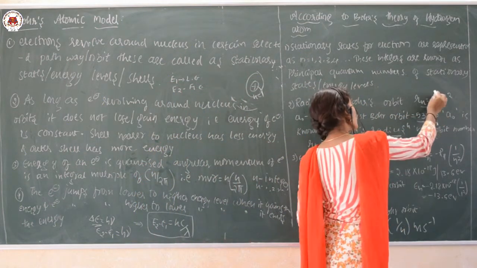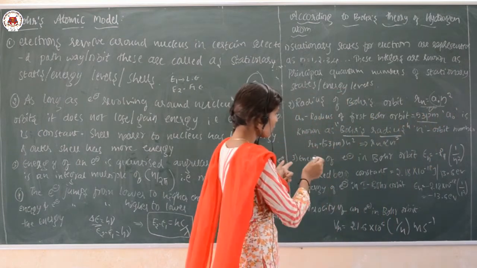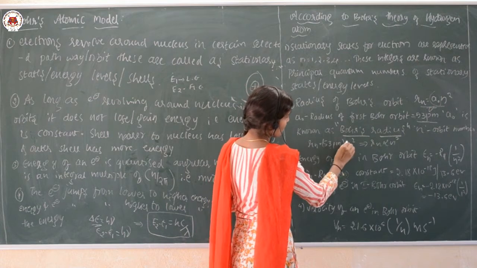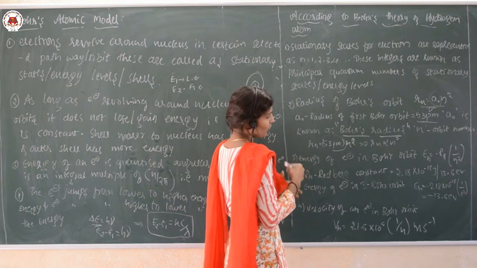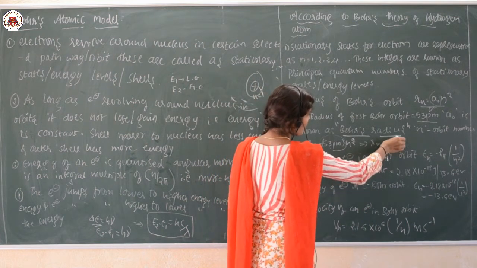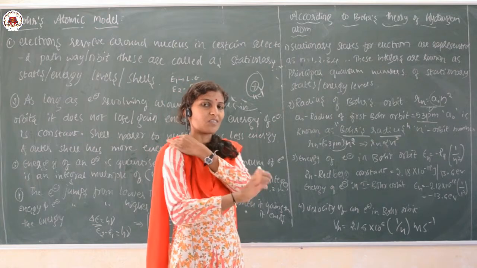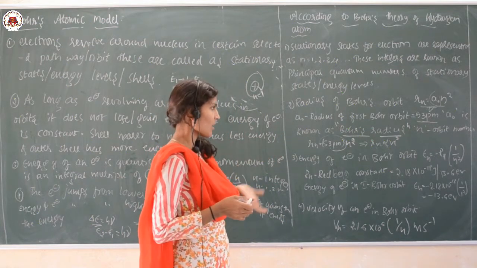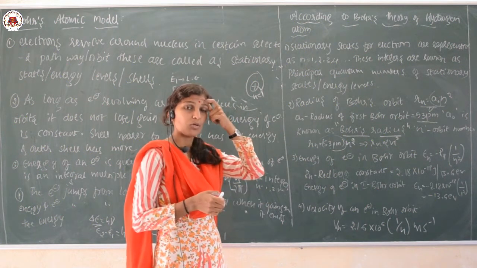So, the a naught value they have already calculated, that is 53 picometer. If I substitute here, Rn equals 53 picometer into n square, and this is the constant value. If I remove that, Rn is directly proportional to n square. Radius is directly proportional to n square, where n is the number of the shell, or orbit number, we can say.